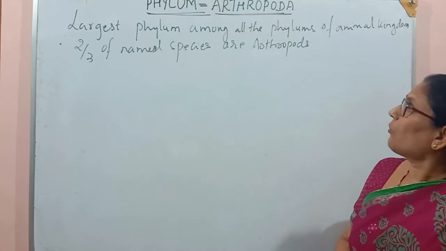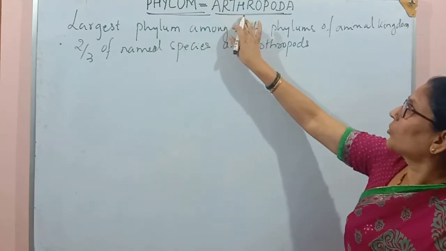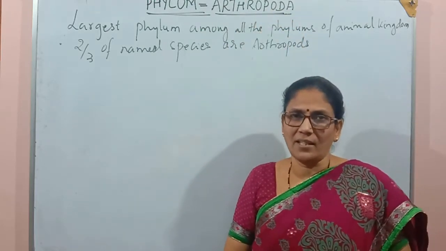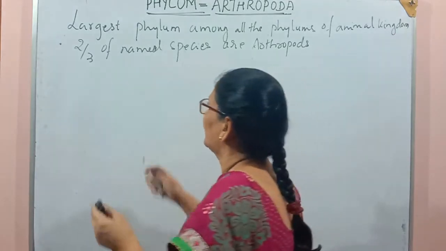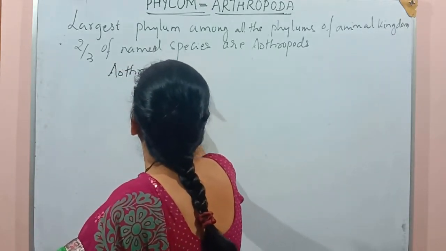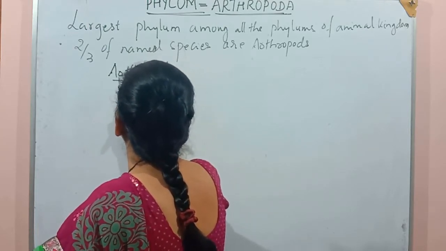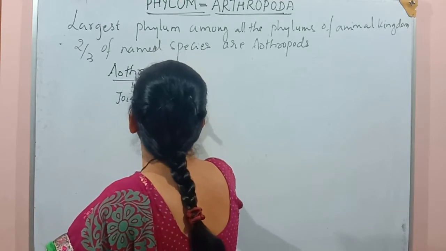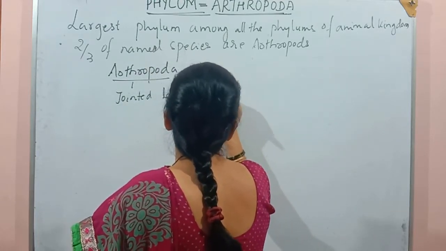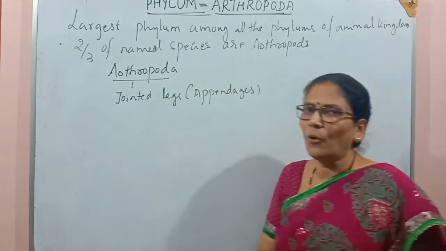The name Arthropoda comes from the two words arthro and poda, meaning jointed appendages or jointed legs. The meaning of Arthropoda is: arthro means joints or jointed, poda means legs or appendages. Appendages are those which are projecting out of the body.